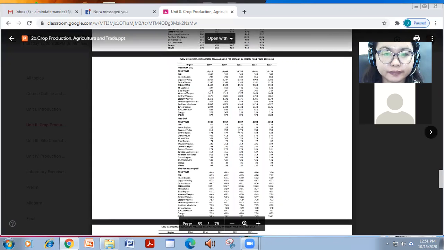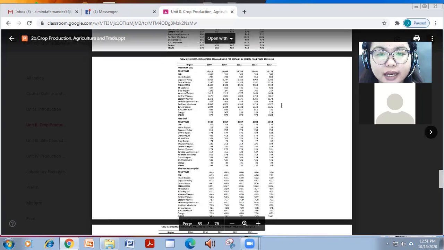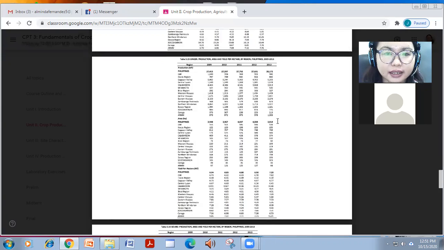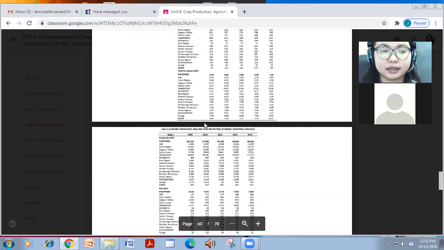For ginger, the top producer ay ang Calabarzon, no? No, it's Northern Mindanao. It's higher by 5,000. And nag-increase naman siya, no? In terms of area naman, Calabarzon compared to Northern Mindanao. Northern Mindanao followed by Calabarzon. And 7.2 is the nag-increase yung yield per hectare.